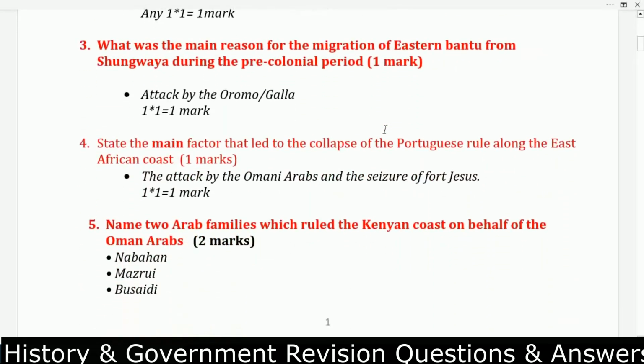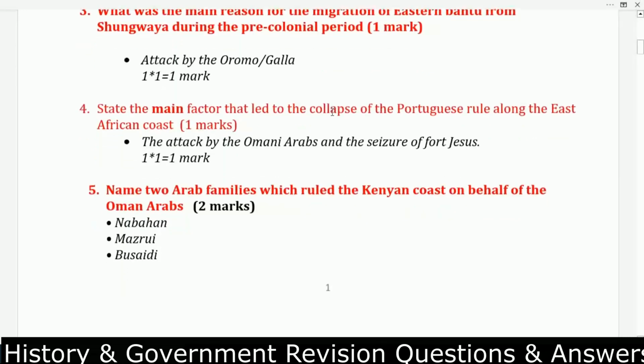We go to question number 3. What was the main reason for the migration of the Eastern Bantu from Shungwaya during the pre-colonial period? They usually repeat this question. They were attacked by the Oromo. You can also call them Galla.